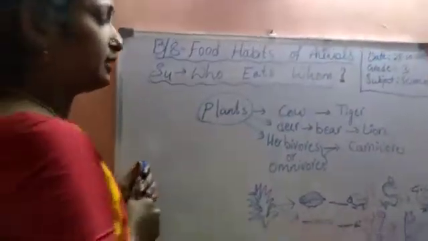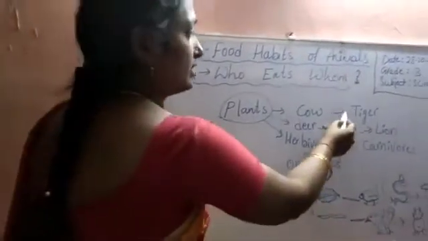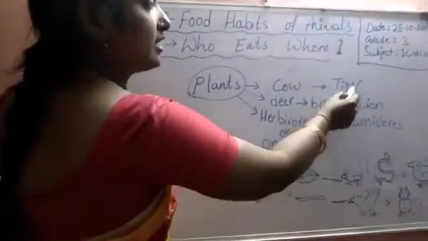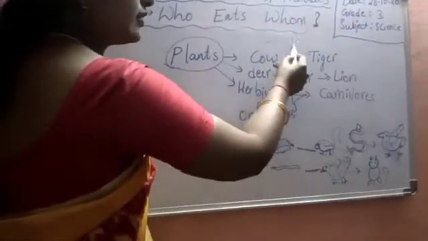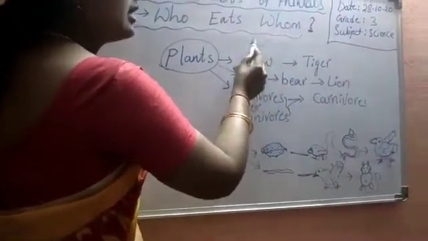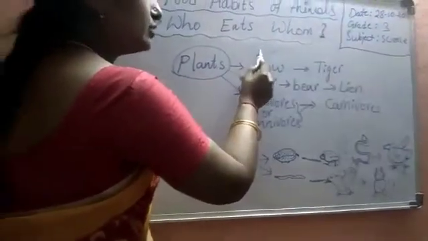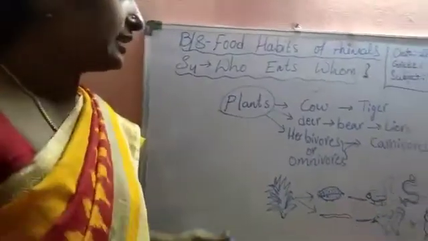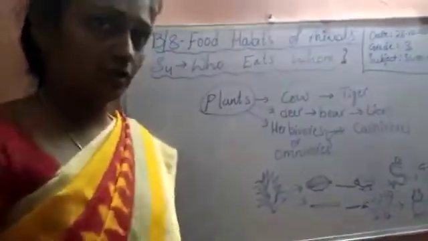So it is a continuous chain process. You can see here it is a continuous process. When the animals die and get mixed up with the soil, that soil is provided with nutrients. Those nutrients help the plants to grow. So here it is a continuous chain process.